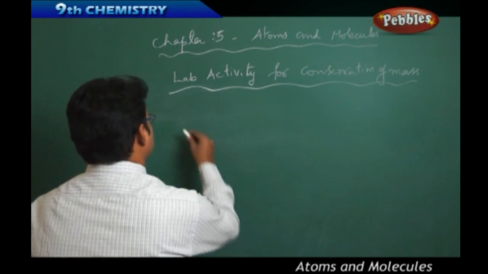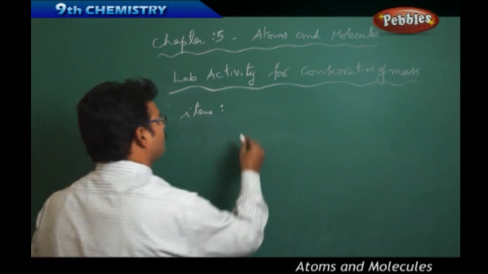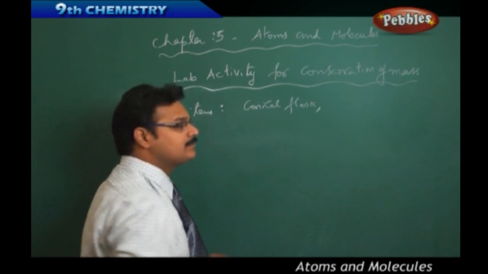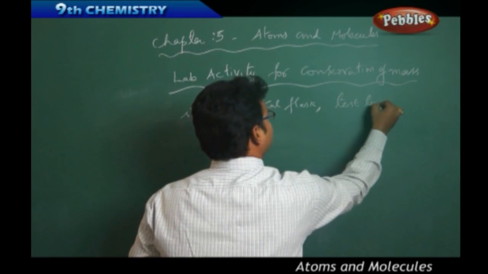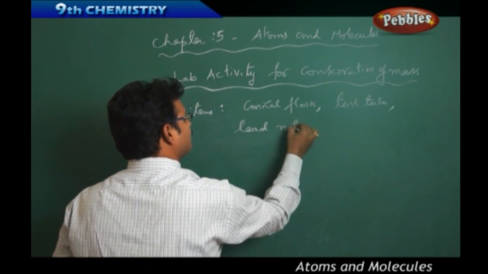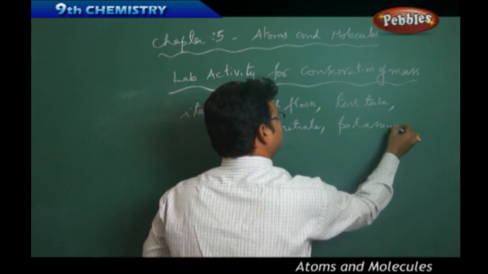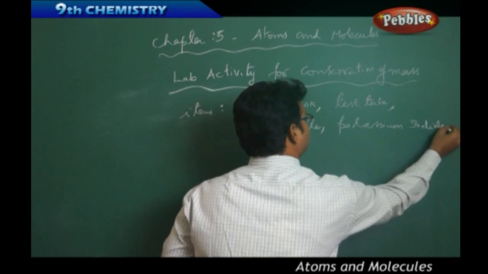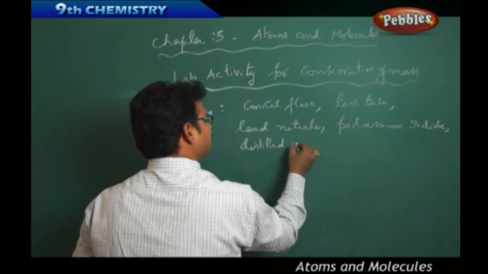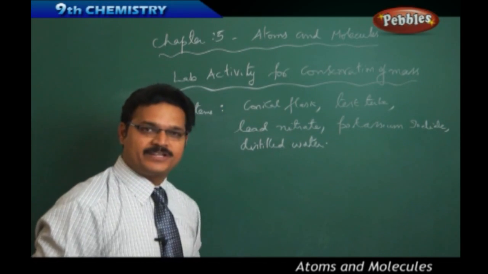The lab items required are a conical flask, a test tube, lead nitrate, potassium iodide, and distilled water. Of course, we require a stand also.